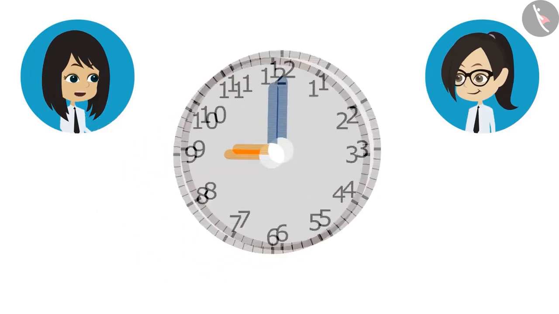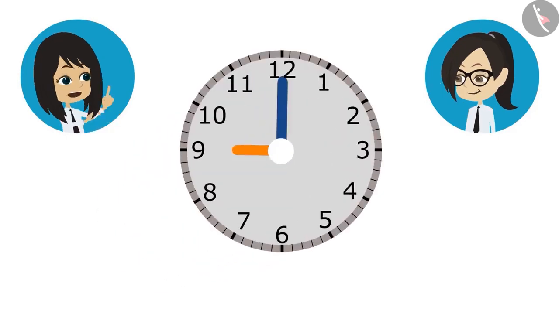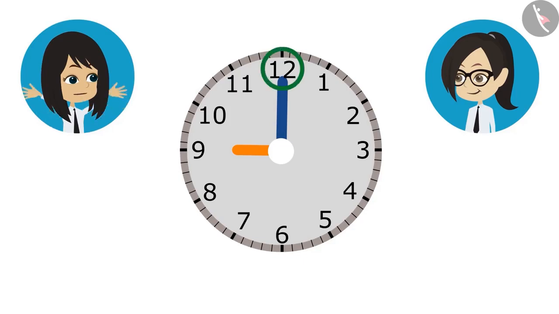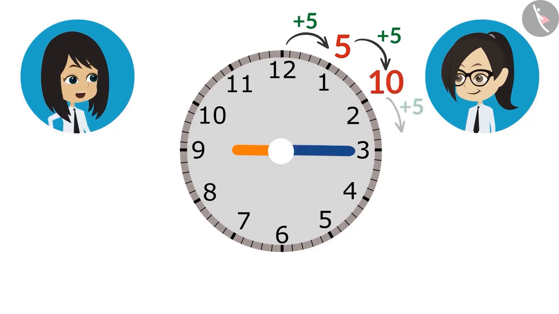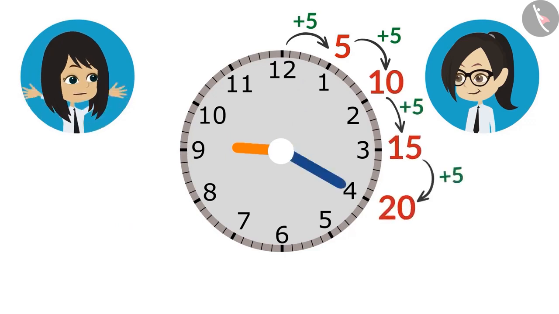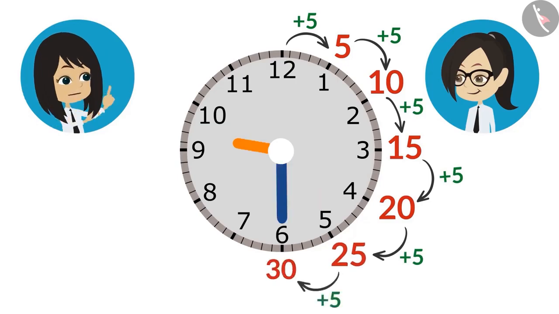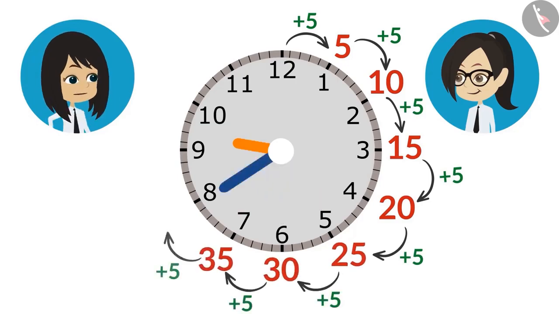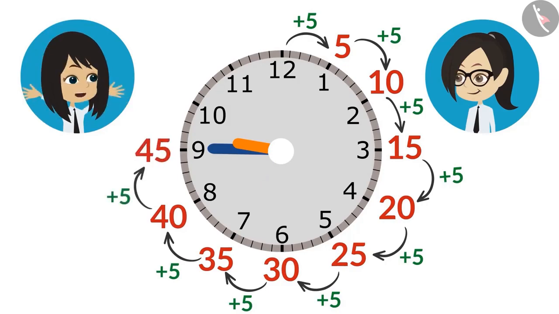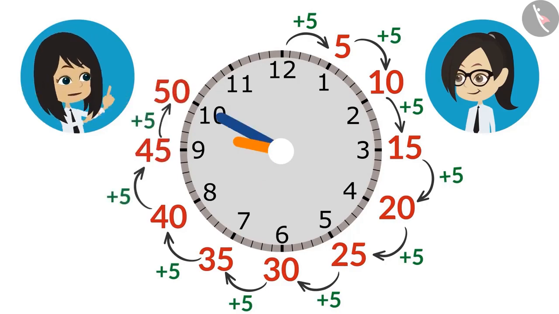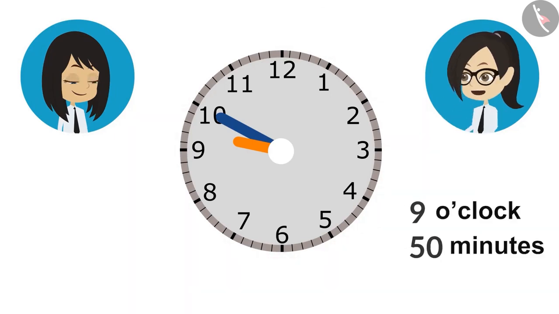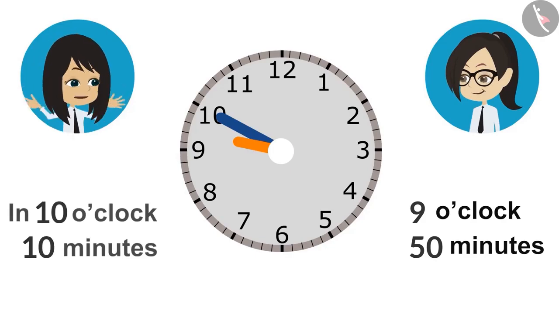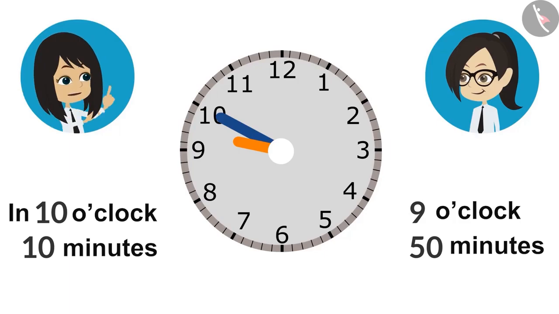Yes, so for that we will look at the minute hand. Right now the minute hand is at 12. When we bring it to 1, it will be 5 minutes. When we bring it to 2, it will be 10 minutes. 15 at 3, 20 at 4, 25 at 5, 30 at 6, 35 at 7, 40 at 8, 45 at 9, and it will be 50 minutes at 10. This means our class will end at 50 minutes past 9 o'clock. And we can also say the class will end 10 minutes to 10 o'clock.